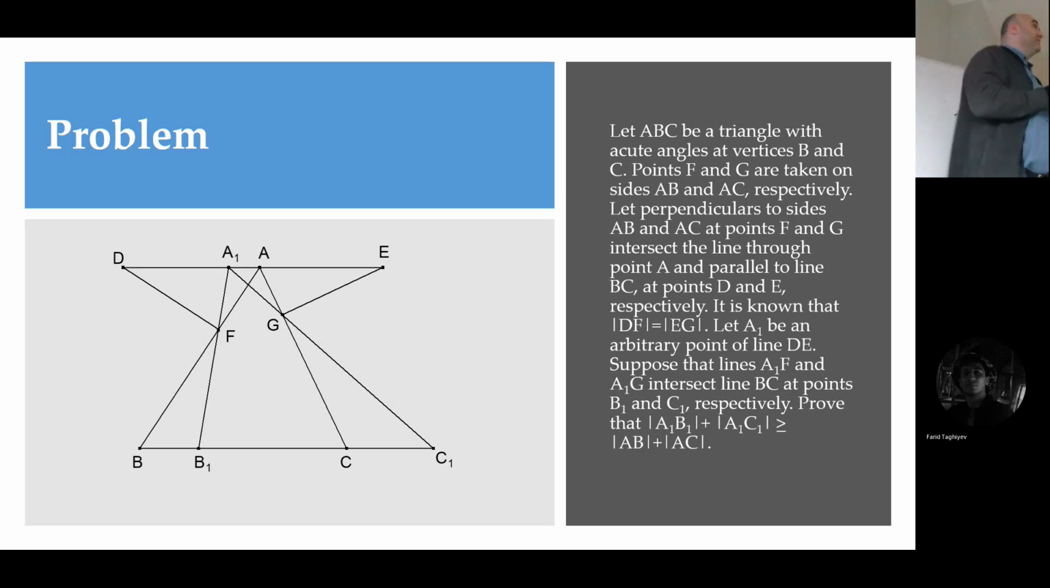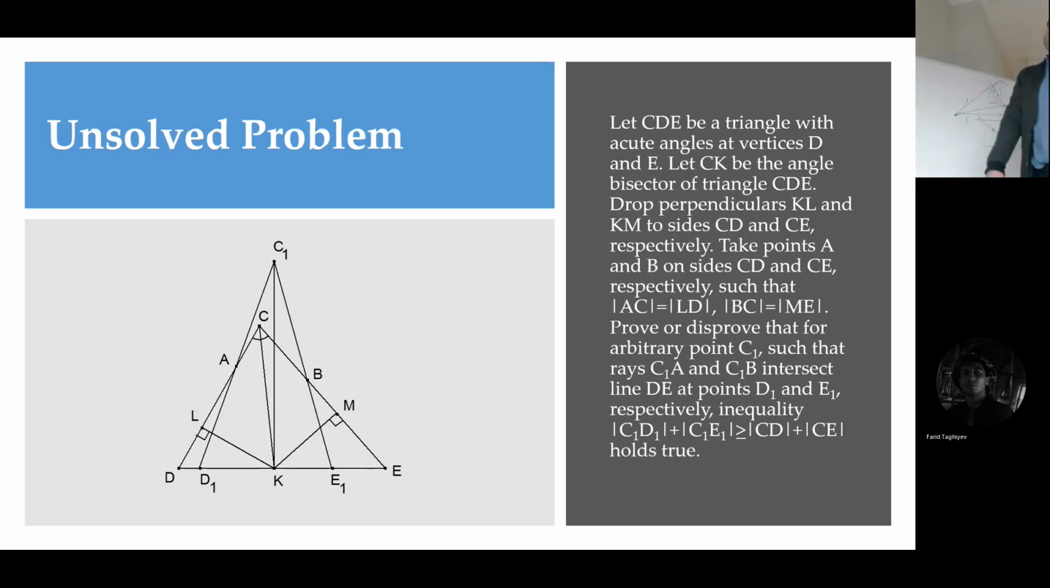It is here. But for the general problem, I couldn't solve it. So not restricted to one line, but an arbitrary point, not on one line. Where should I take this point to make this sum minimum? I have a conjecture for this. I expressed it like this.